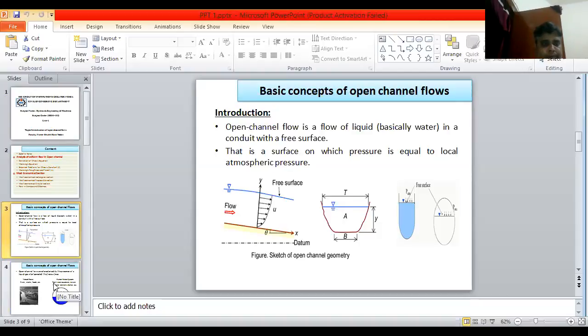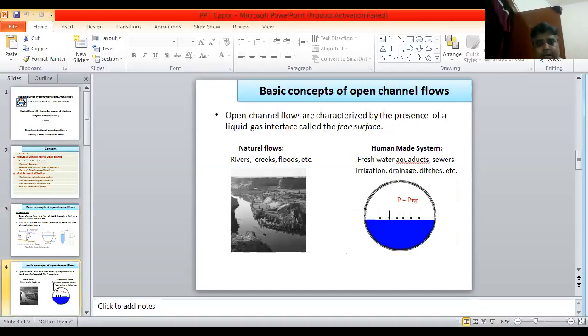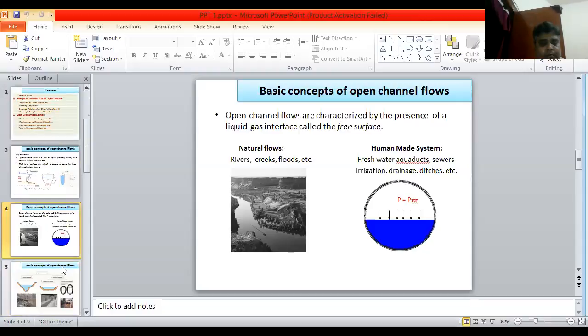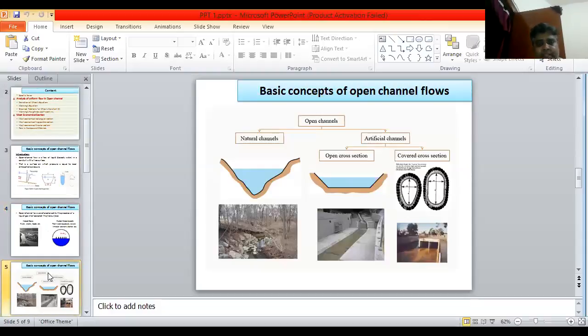Now, examples: natural flows such as rivers, floods, etc. Human-made ones, such as sewers. These are examples of open channel flow. Here are various examples of open channel flow.